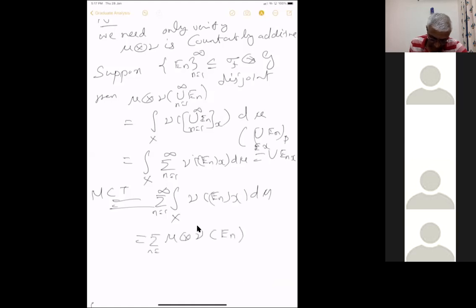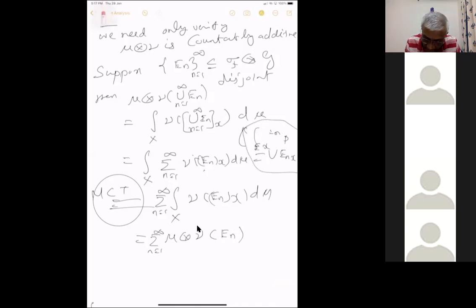Sir, what did you write here, like after the integration, the equality? I am just saying the X section of the union of En is the union of the EnX.